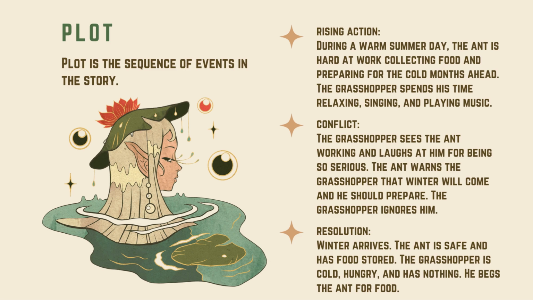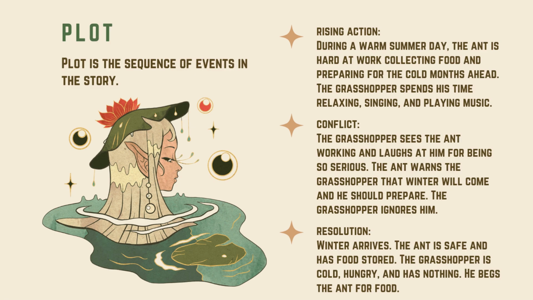Plot is the sequence of events in the story. The rising action: during a warm summer day, the ant is hard at work collecting food and preparing for the cold months ahead. The grasshopper spends his time relaxing, singing, and playing music.